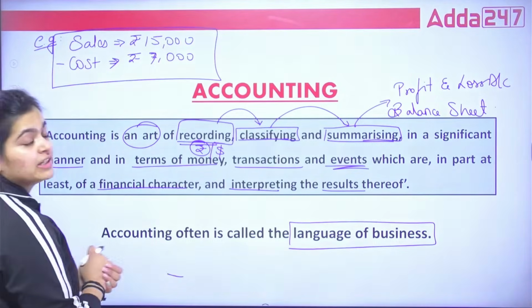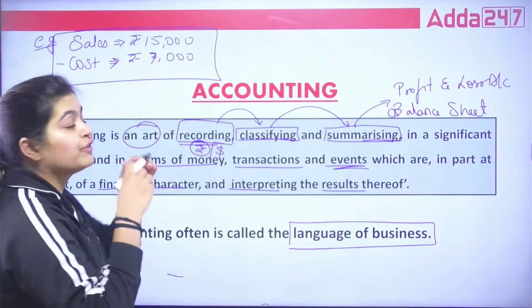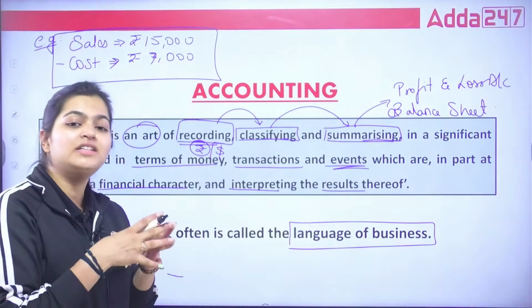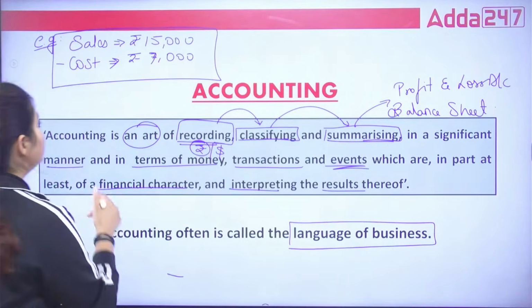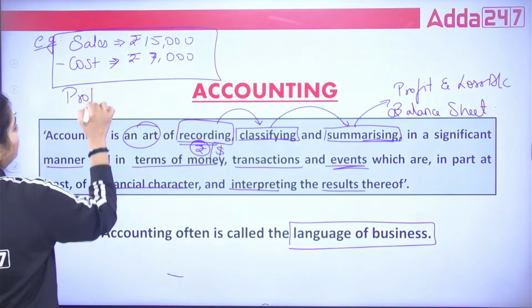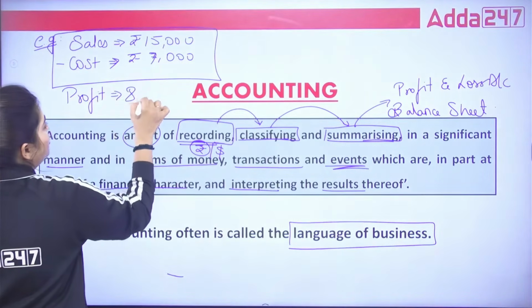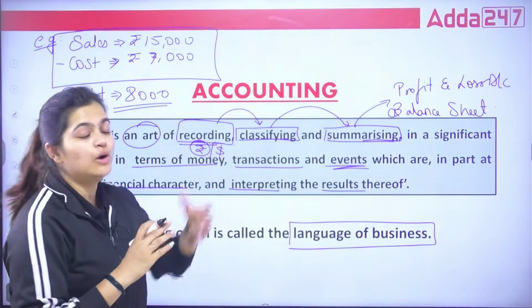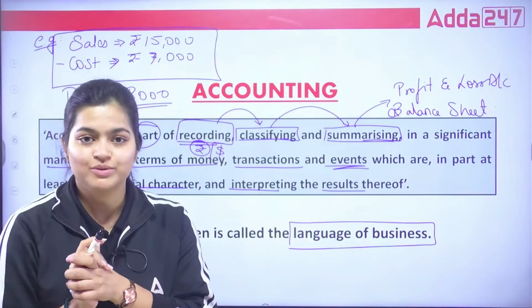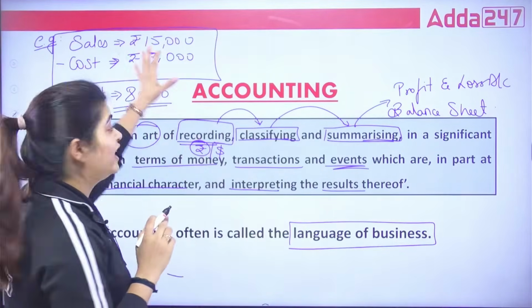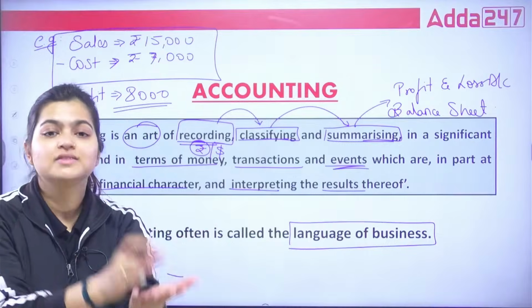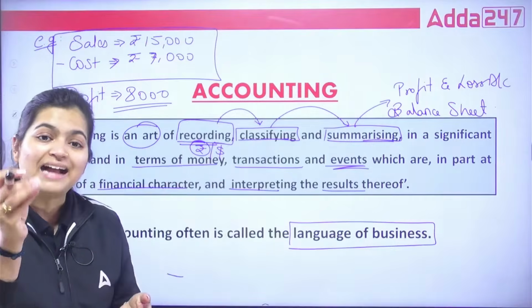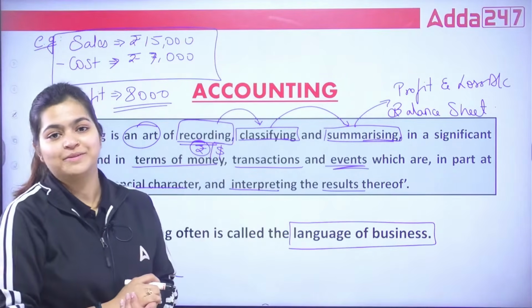You are going to interpret that your sales are around 15,000, but for that 15,000, you incurred only 7,000 cost. So it means you are into a profit. That is what you are going to analyze with the help of accounting, even when no one is talking about it. Even if I just provide you my accounts and this book, you can identify that yes, this business is in 8,000 profit. That is what accounting helps you in.